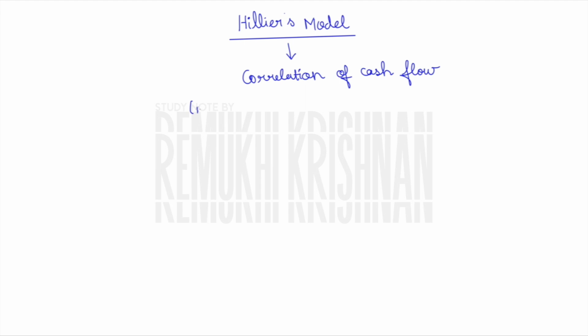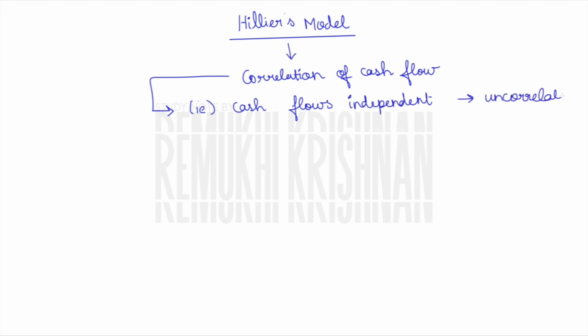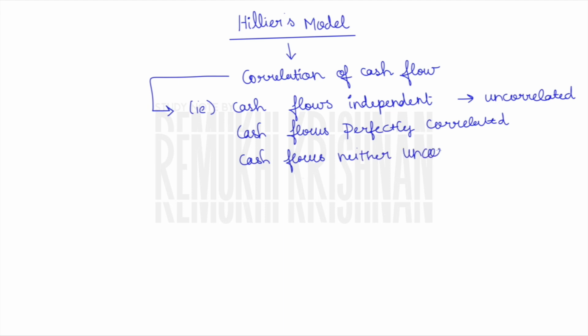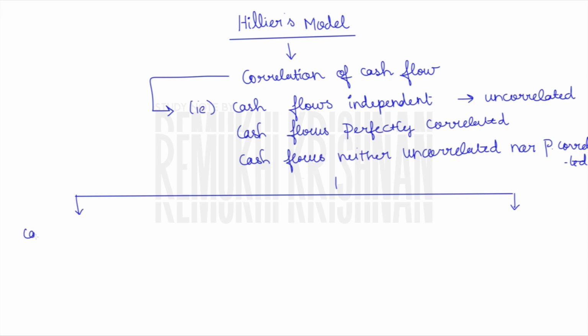This model evaluates the various alternative cash flows that may arise from a capital expenditure proposal. So the cash flows may be independent, that means uncorrelated. There is no relation between the cash flow that happened previously and that which is happening in the future. Or there will be cash flows which are perfectly correlated, which have relationships, or there will be cash flows which are neither correlated nor uncorrelated, for which he has arrived at different formulas.